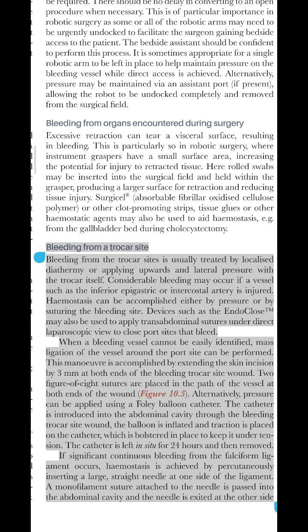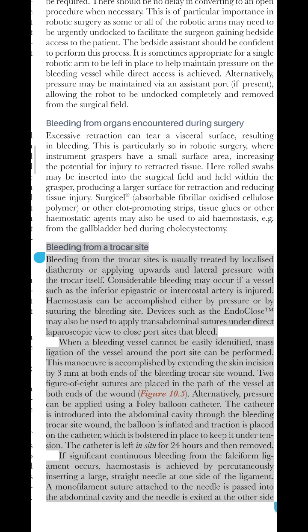Devices such as the Endo Close may also be used to apply transabdominal sutures under direct laparoscopic view to close port sites that bleed. When a bleeding vessel cannot be easily identified, mass ligation of the vessel around the port site can be performed. This maneuver is accomplished by extending the skin incision by 3 mm at both ends of the bleeding trocar site wound. 2 French gauge 8 sutures are placed in the path of the vessel at both ends of the wound, figure 10.5.